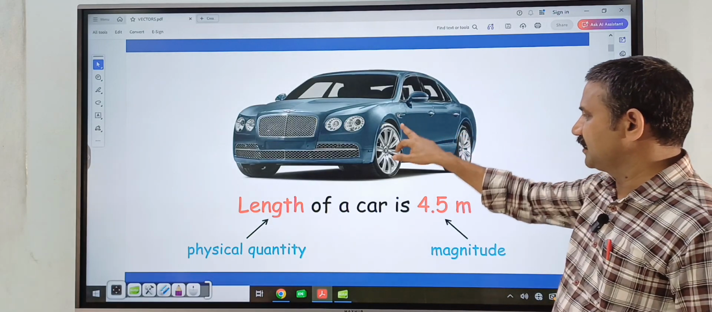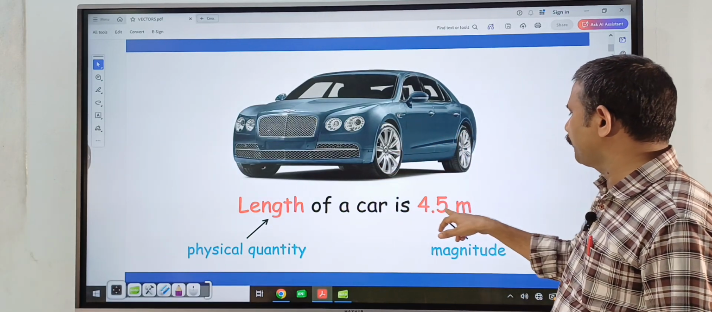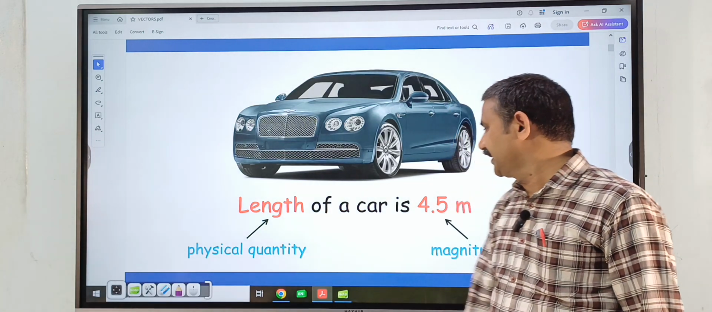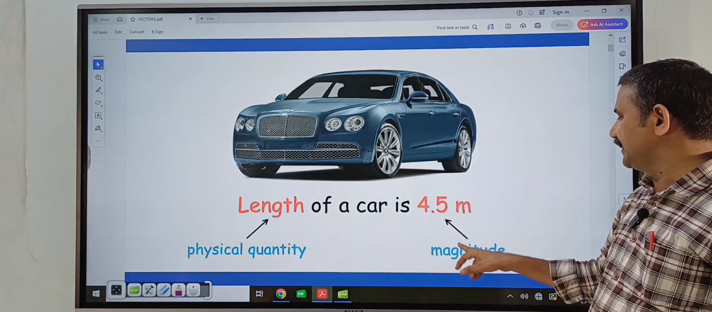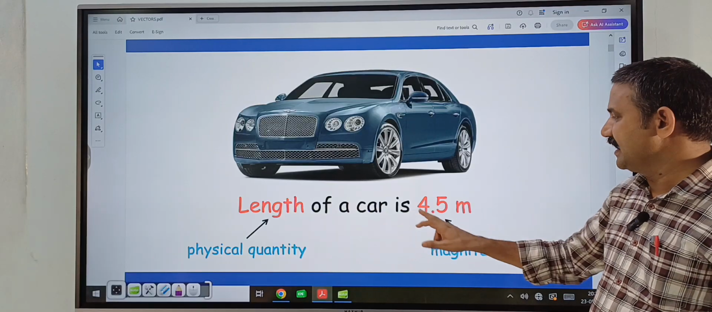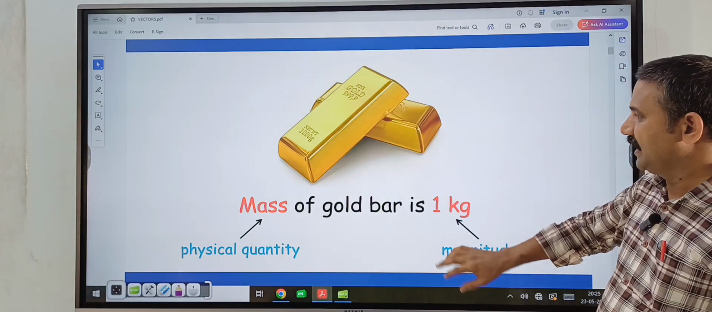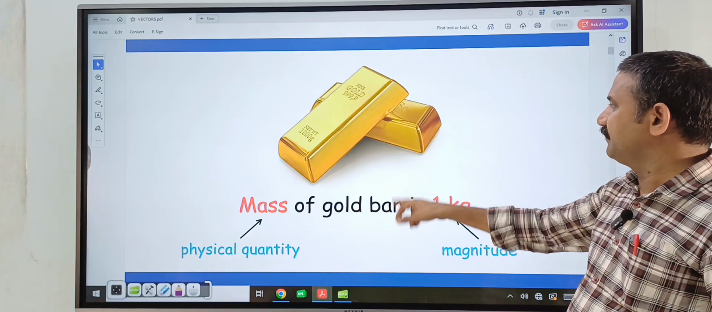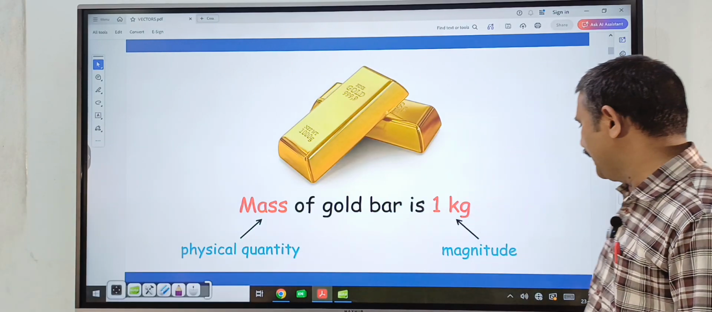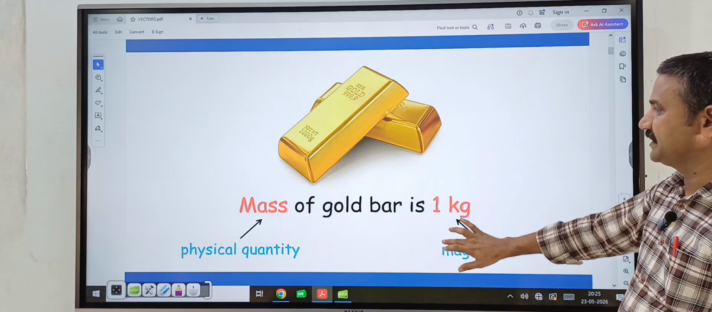Suppose here this is a car, the length of a car is 4.5 meters. So here length represents a physical quantity and 4.5 meters represents the magnitude. Similarly, the mass of a gold bar is 1 kg. So here mass is a physical quantity and 1 kg is the magnitude.